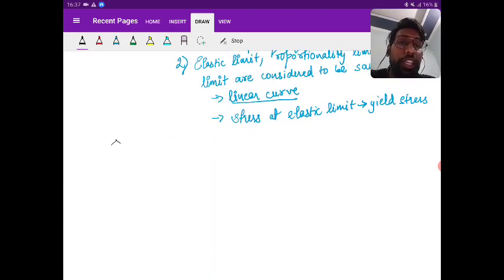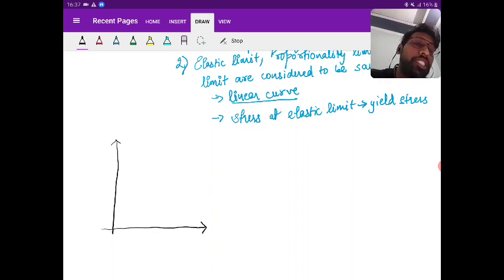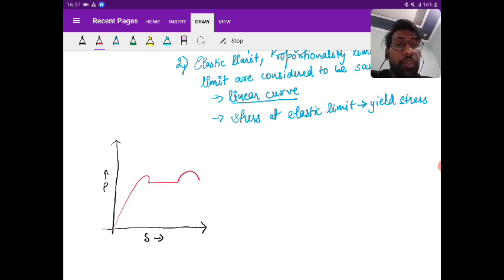Derivation. So for the derivation, I'm telling you very clearly, I believe in a concept that you should understand each and every topic rather than just mugging up. Okay, so I'm drawing the P delta curve. This is only your elastic limit, this is only your proportionality limit, this is only your yield limit.